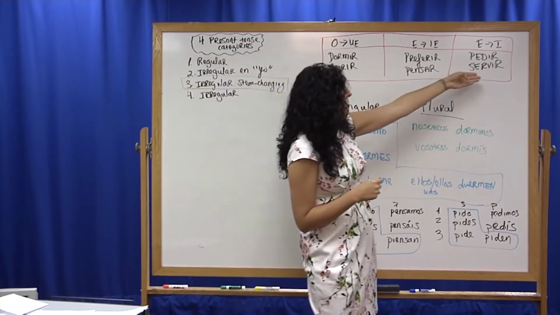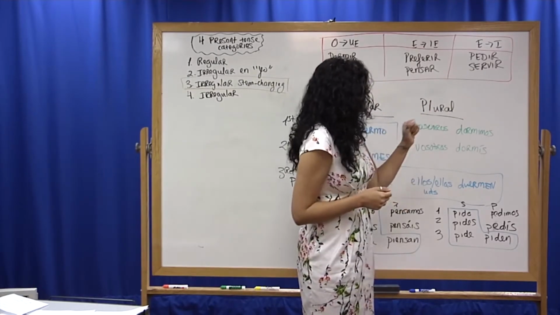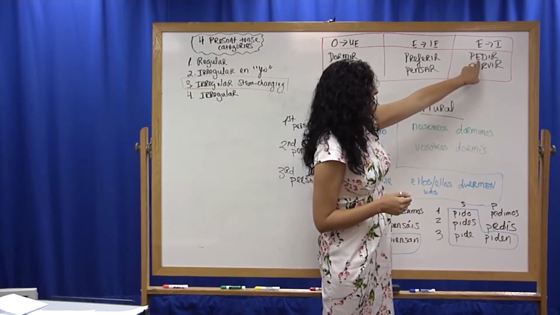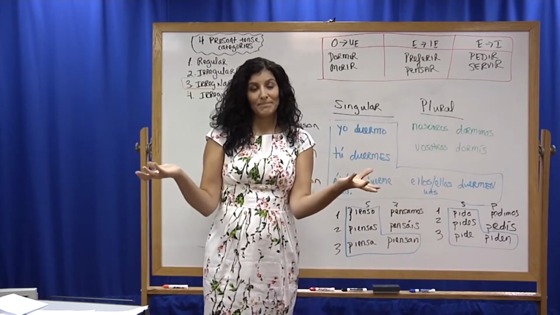We also have a third category, which is E becomes I, such as with pedir and servir. In this case, this E and this E will be removed and they will be replaced with an I.